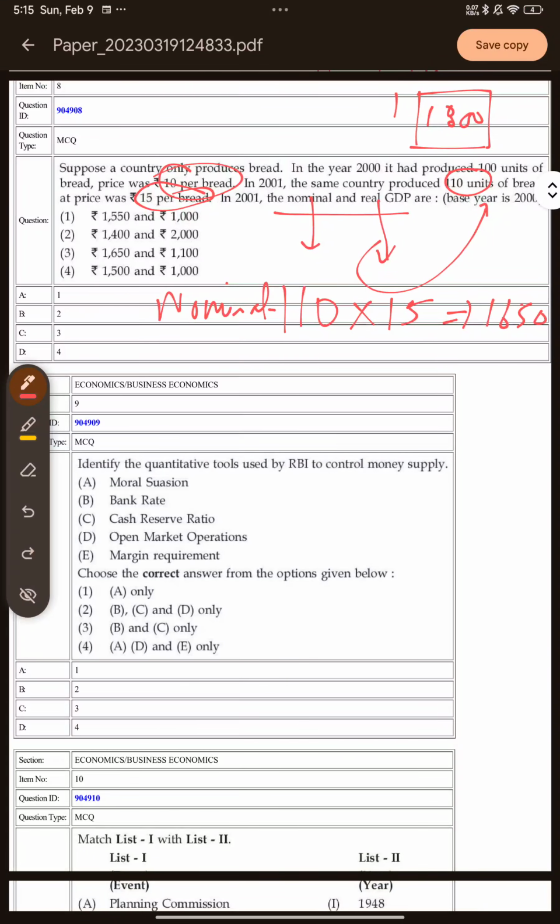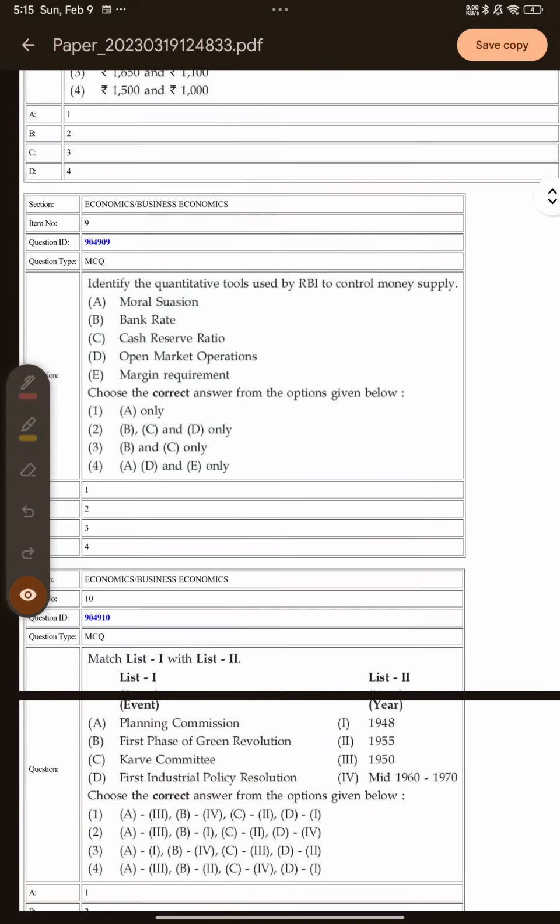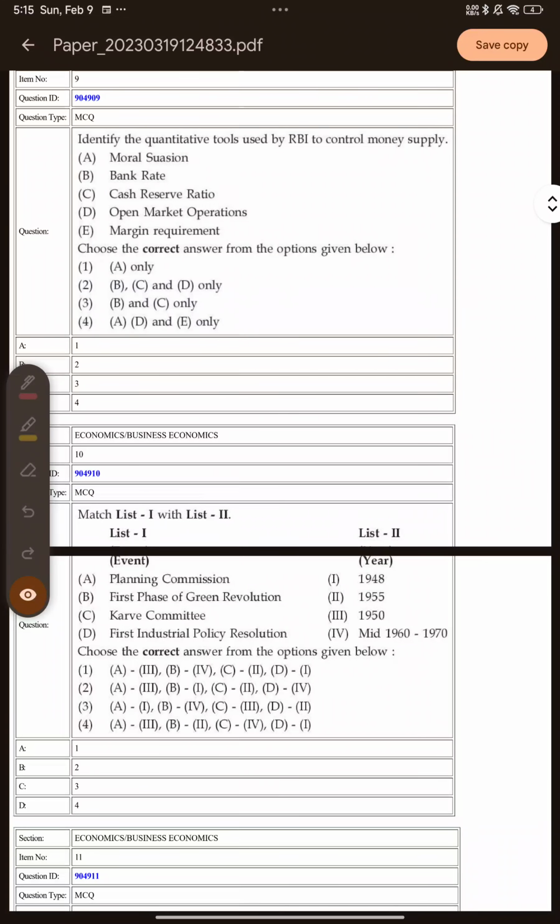right? If I have to calculate the real GDP, I will need the current quantity into the previous year prices. So this will be equal to 1100. So I have two options, 1650 and 1100. So option 3 is the right answer here. I hope this concept is clear to you. Let's next move on to the next question.